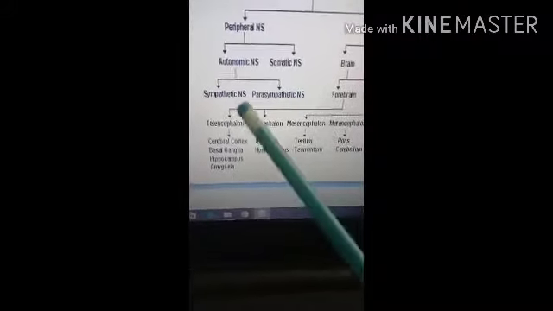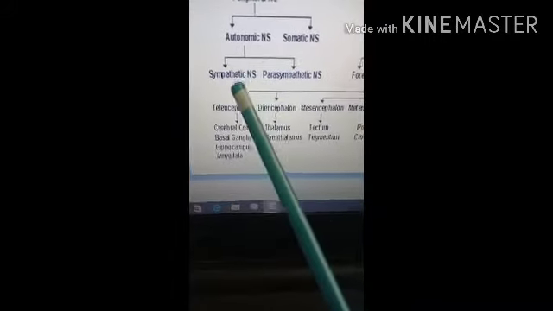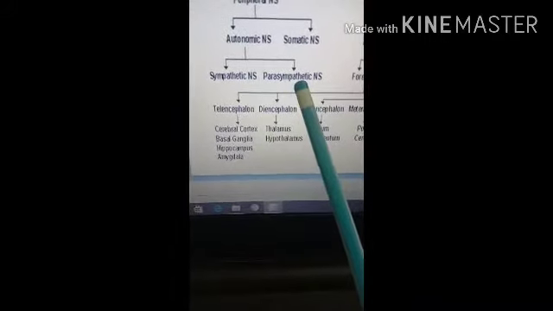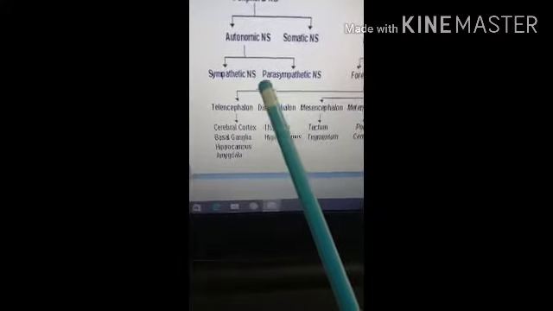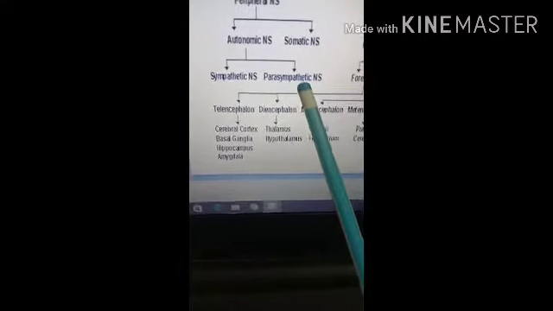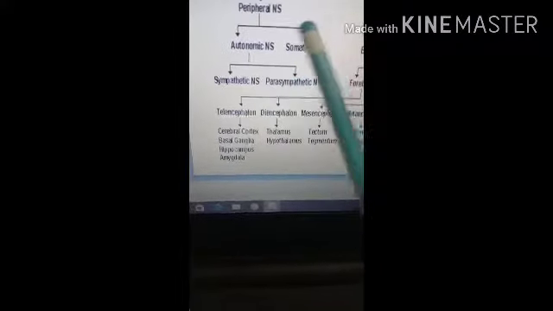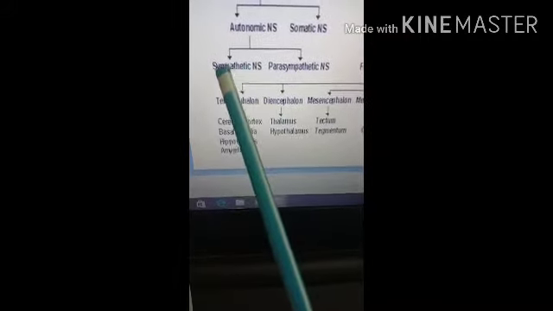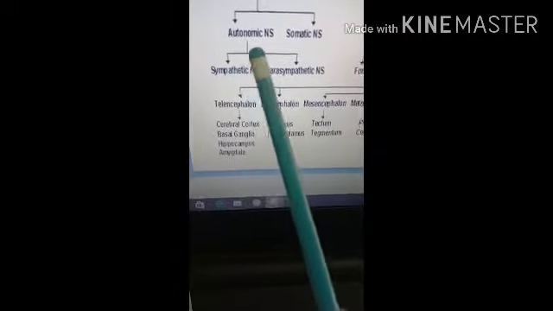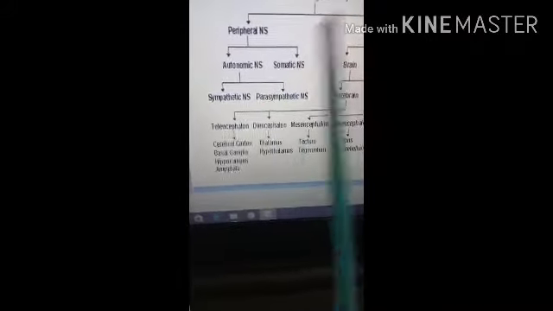Then the autonomic nervous system is again divided into two parts, that is the sympathetic nervous system and the parasympathetic nervous system. The sympathetic nervous system works under stress, and the parasympathetic nervous system relaxes, that is, it relieves the stress. Means whenever an organ is contracted, the sympathetic nervous system works, and whenever the organ is relaxed, the parasympathetic nervous system works.